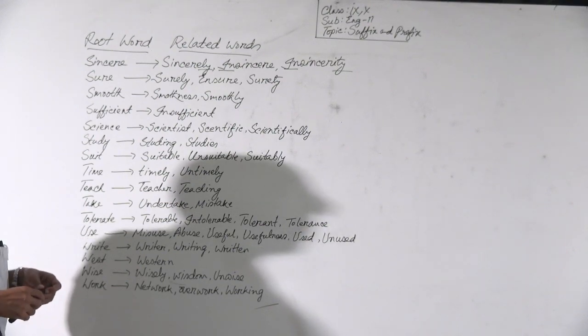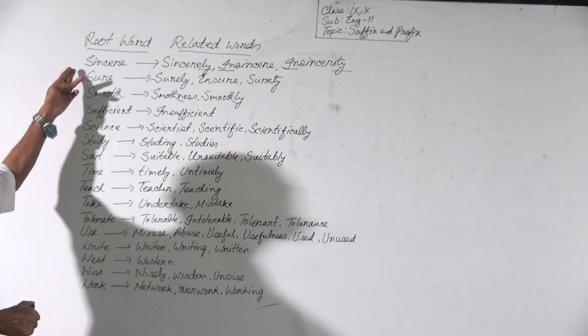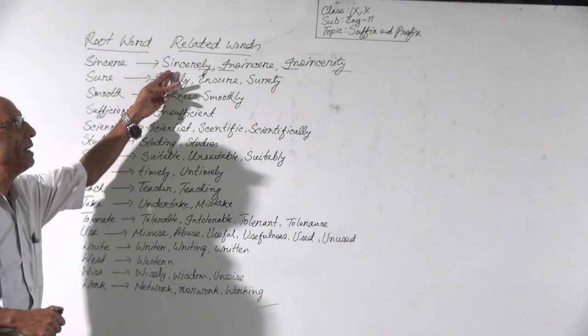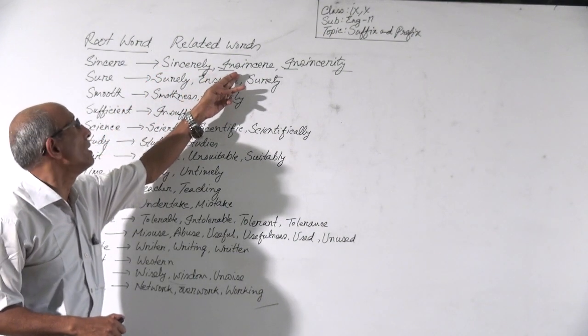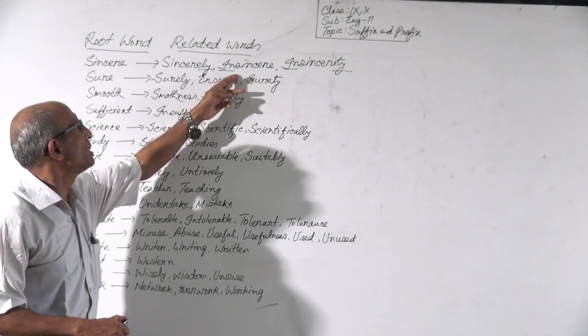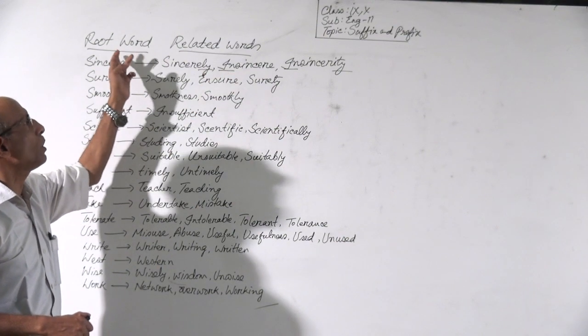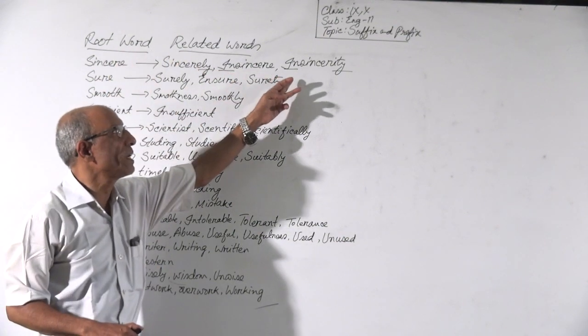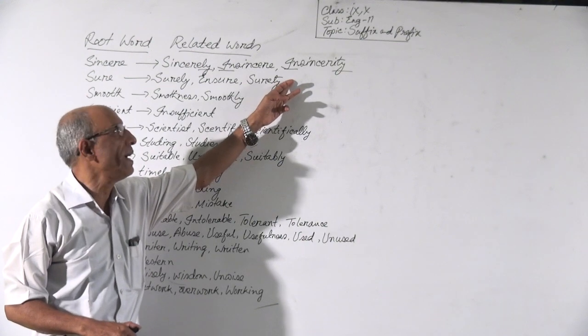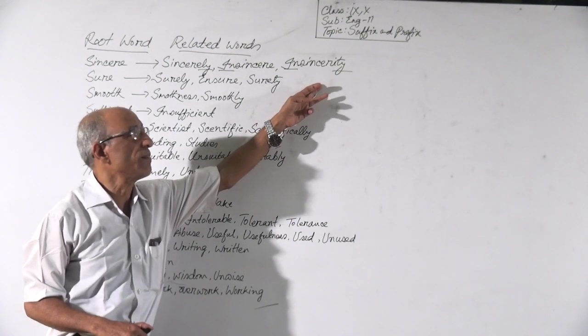is a noun. From sincere we can make sincerely, an adverb. We can make insincerely. Insincere is the opposite of sincere, and we can also make the noun insincerity by adding a prefix and suffix.